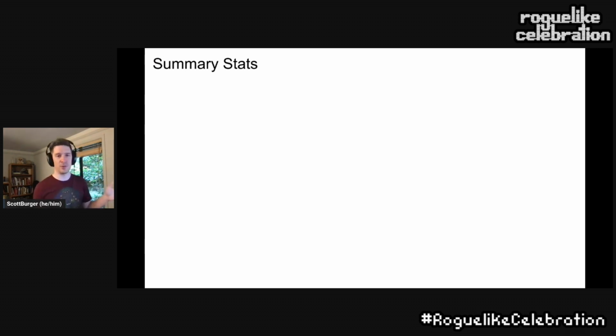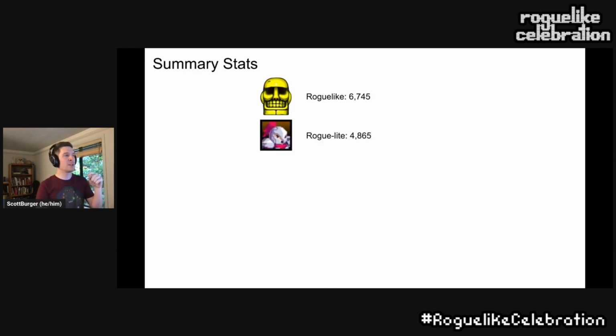But the first thing that you do with any good tabular data set is look at some summary statistics. And in the Steam ecosystem, I think we kind of know this, but there are six major categories of rogue-type tags that we can look at. We have games that are tagged with roguelike, which is about 6,000. We have games that are tagged with roguelite, which is somewhere around 4,000 to 5,000. We have action roguelike games, 3,700. And here's where we see a major shelf of